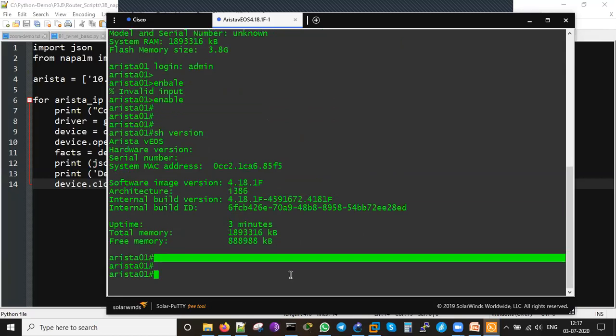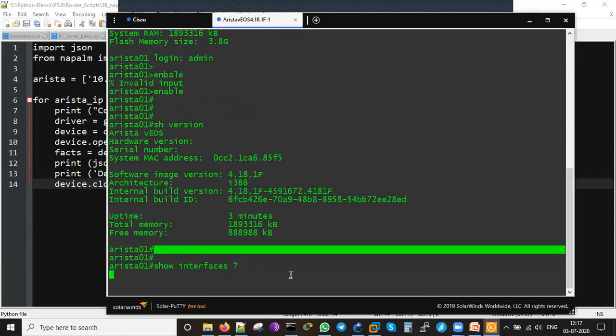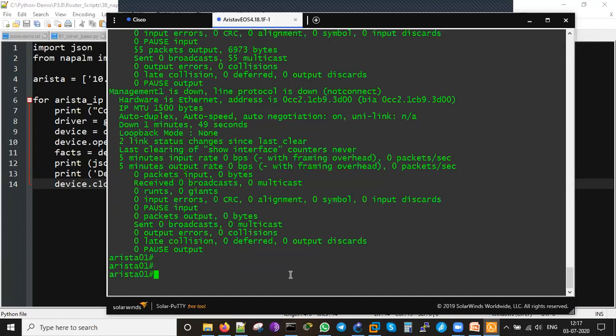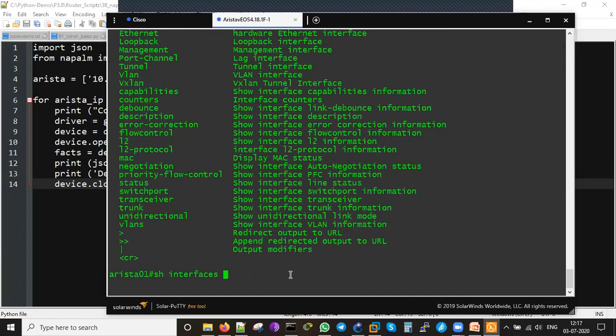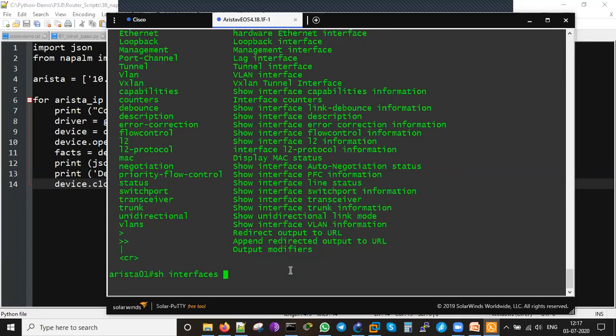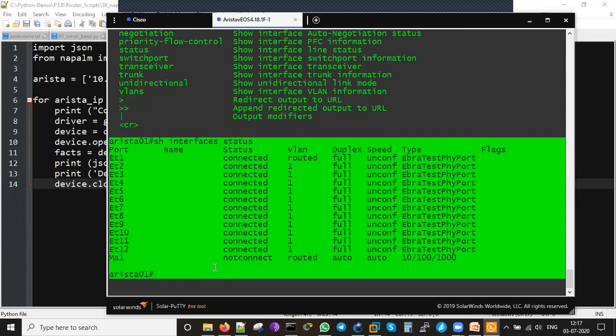And I can run the command show interfaces. Show interfaces brief. Show interfaces can run, so this will be running like this. Show interface, some other things I can get that. Show interfaces status I can get. So this will be like a show IP interface brief in our Cisco environment.